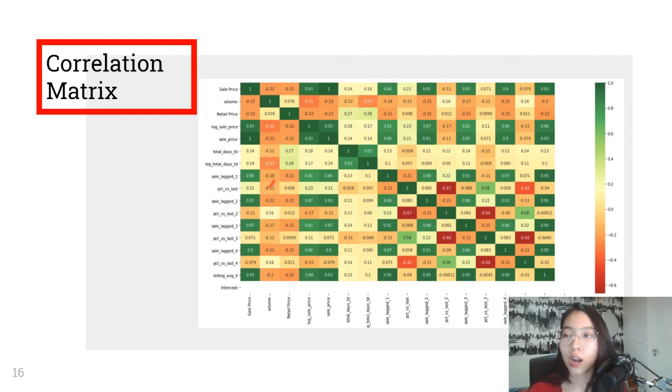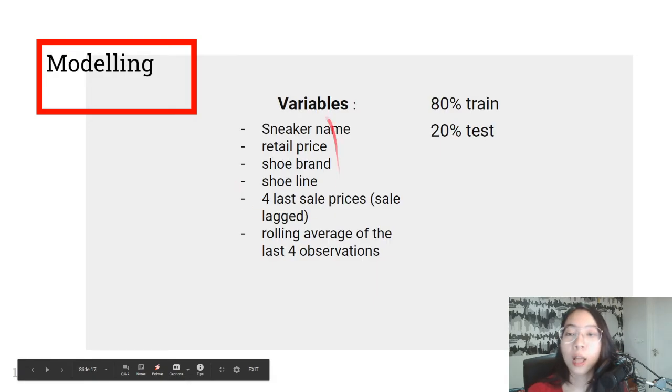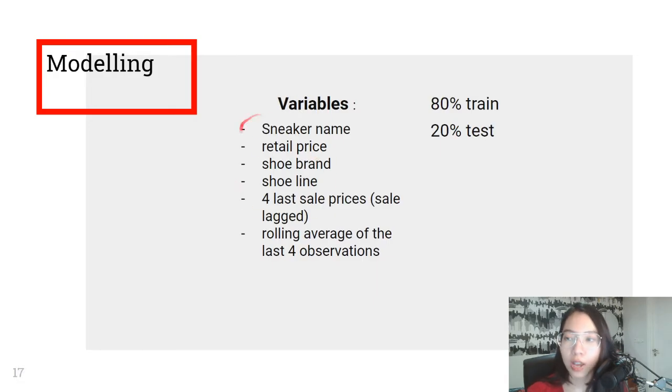Those features are the last 4 sell prices, which are sell price 1, 2, 3, and 4, and also the rolling average from the last 4 observations. Later on, we're using those features with some additional features such as sneaker name, retail price, shoe brand, and shoe line as our independent variables in our training process.